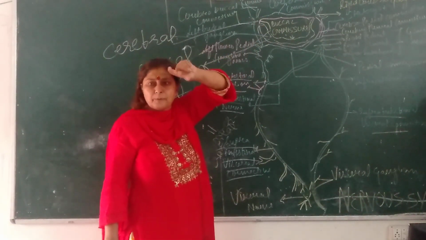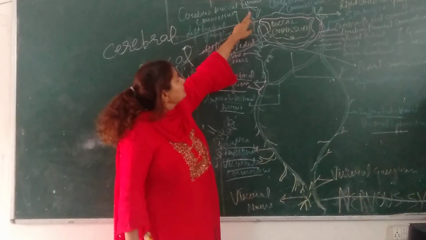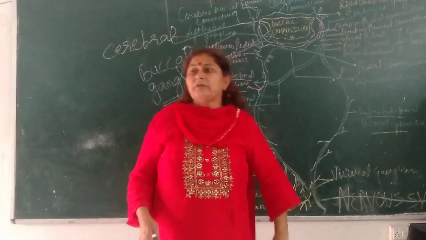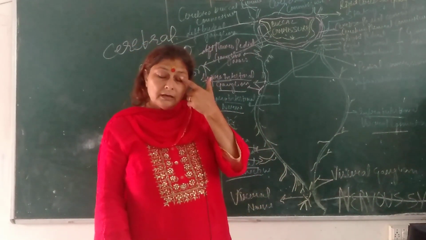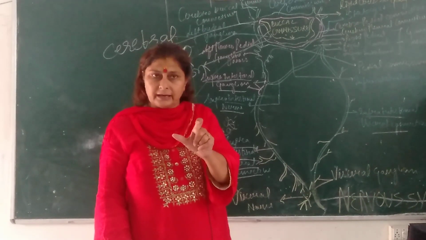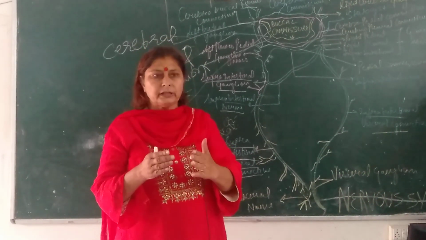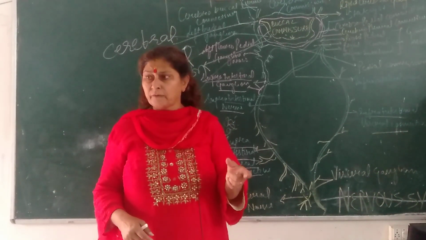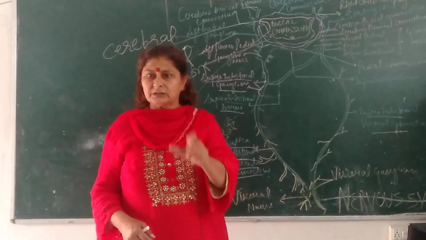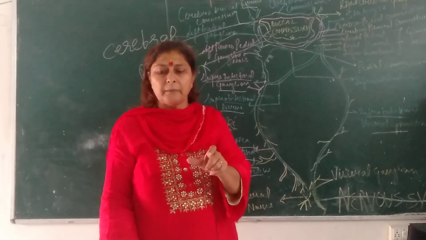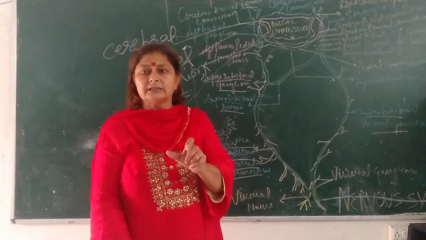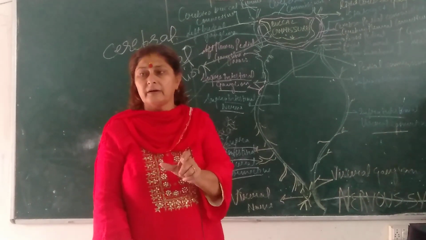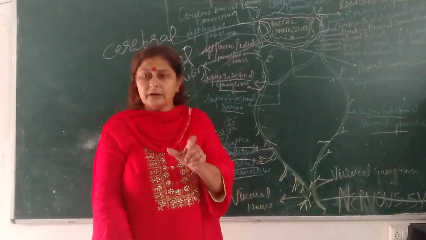Cerebral means the brain portion, and from it arise the cerebral nerves, which supply the tentacles. Remember, there are two pairs of tentacles around the mouth. They supply the first pair of tentacles, also called labial palps, so that nerve is called the labial nerve.